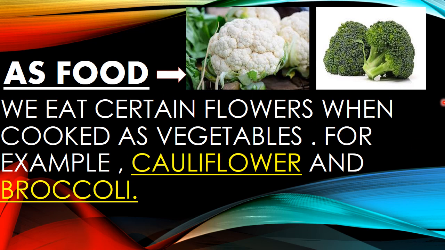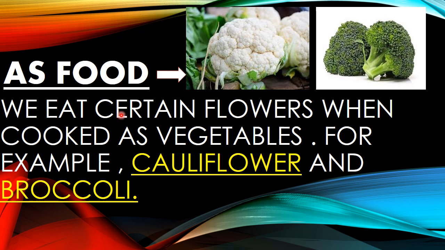Cauliflower and broccoli are flowers, but we cook and eat them as vegetables. So there are very important uses of flowers in our life: as food, as medicine, as spices, for making colors, for making perfumes, for decoration, for greeting and floral design.